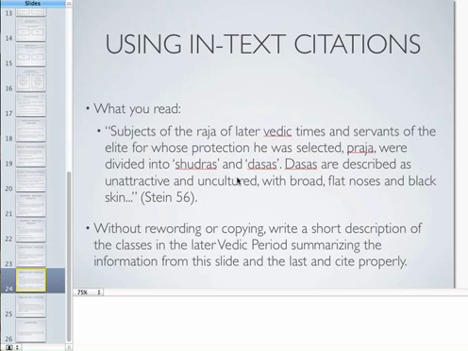Now try this one. What you have read is this. Subjects of the Raja of later Vedic times and servants of the elite for whose protection he was selected, Praja, were divided into Shudra and Dasas. Dasas are described as unattractive and uncultured, with broad flat noses and black skin. Now, without rewording or copying, write a short description of the classes in later Vedic period, summarizing the information from this slide and the last slide. Pause the video and try this out.